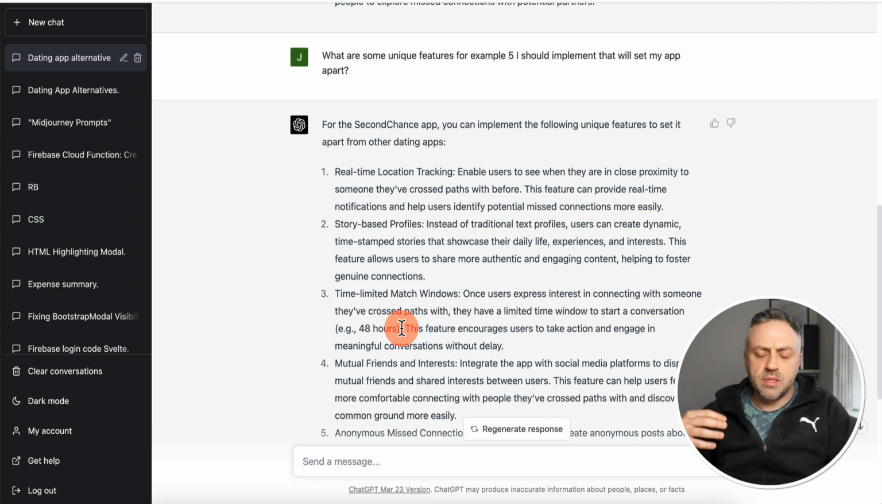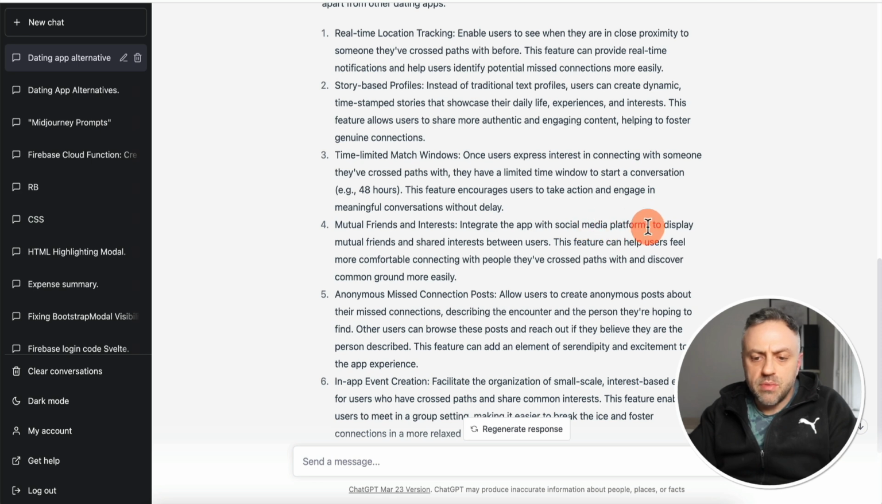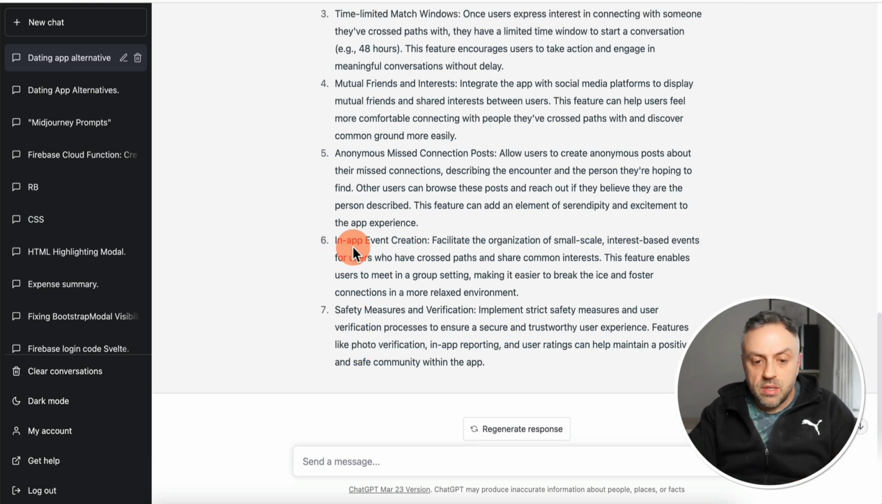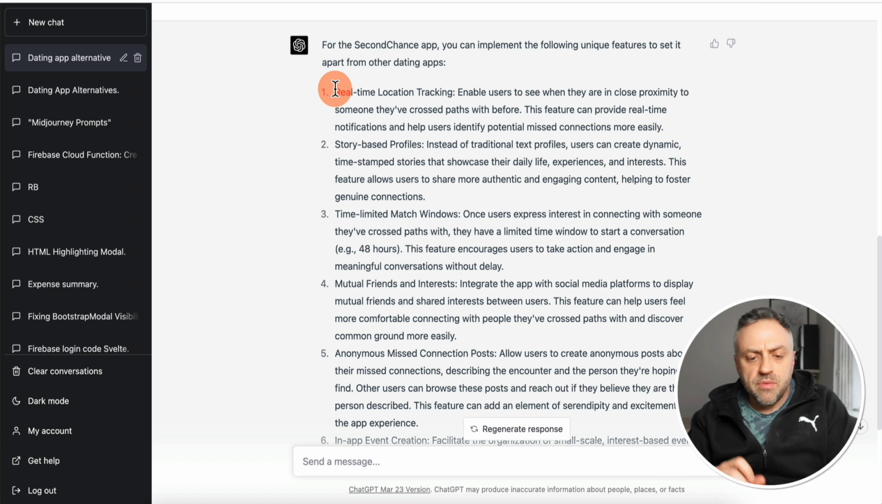Kind of reminds me of one of these time-limited chats that people have, right? Chats that expire. Mutual friends and interests. Integrate the app with social media platforms to display mutual friends. Anonymous missed connection posts. Allow users to create anonymous posts about their missed connections, describing the encounter and the person they're hoping to find, okay? And these last ones, in-app event creation, facilitate the organization of small-scale interest-based events for users who have crossed paths and share common interests. And then you have safety measures and verification. So very interesting, right? Very interesting features.